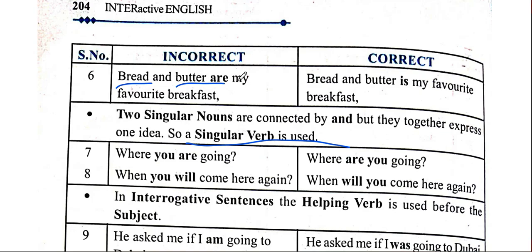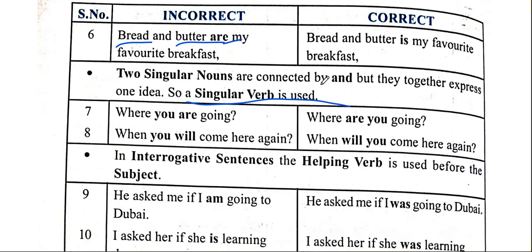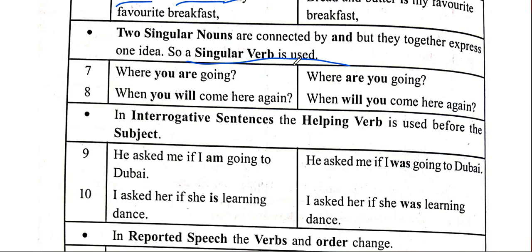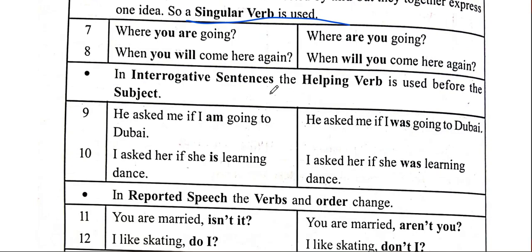Bread and butter is my favorite breakfast, and we can use it also in this sense. As I said, I am able to earn bread and butter. Two singular nouns are connected by and, but okay, this we have done.